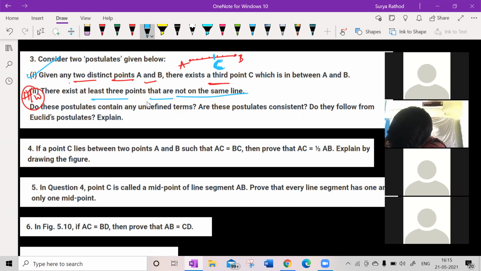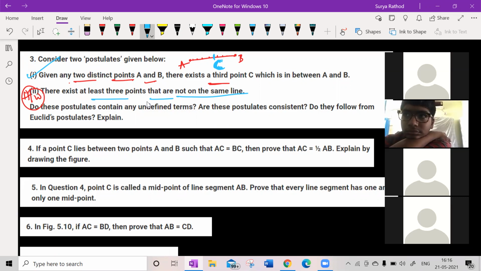The position of C could be anywhere. It could be just next to A, it could be next to B, it could be on the left-hand side of A, right-hand side of A, left-hand side of B, it could be anywhere. He did not mention any kind of fixed point over here. Getting my point? Understanding, children? It could be anywhere. So what is the undefined term over here? He has not given a fixed point. It could be anywhere.